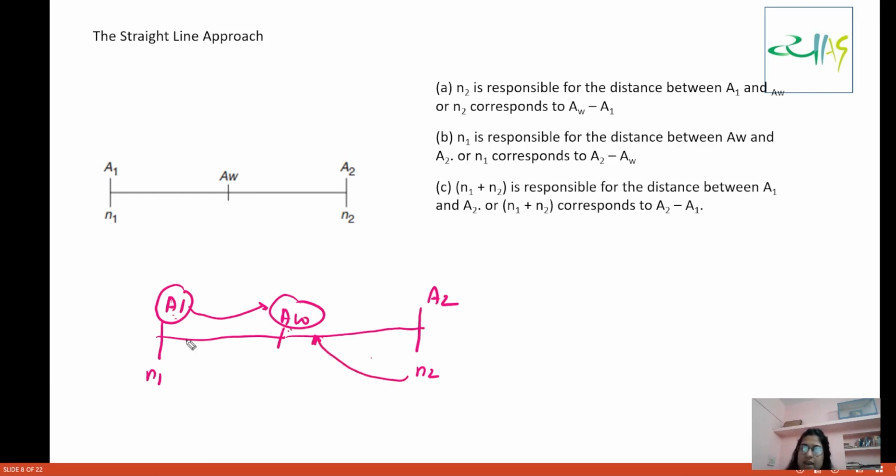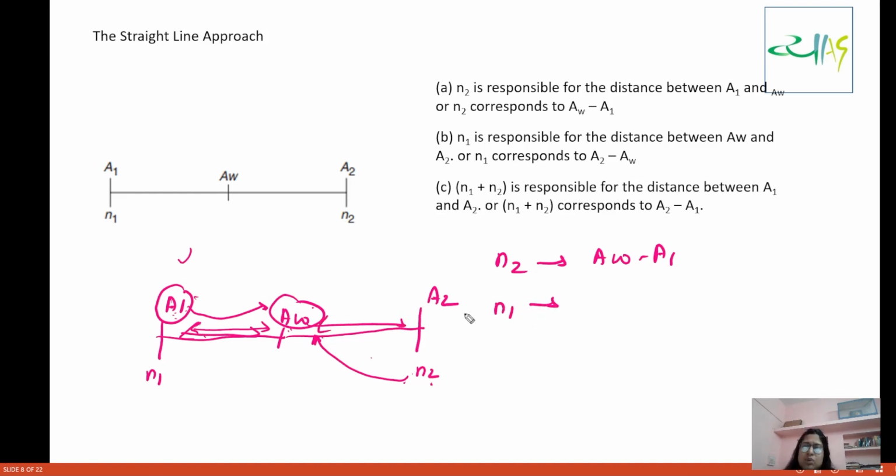This one. Who is responsible for bringing this distance between the average of N1 alone, and now it has become AW? N2. So N2 is responsible for distance between AW minus A1. N2 is responsible for bringing up this distance. Now N1 is responsible for this distance.